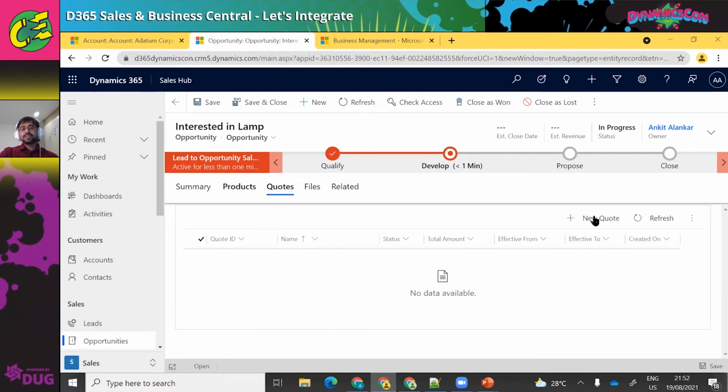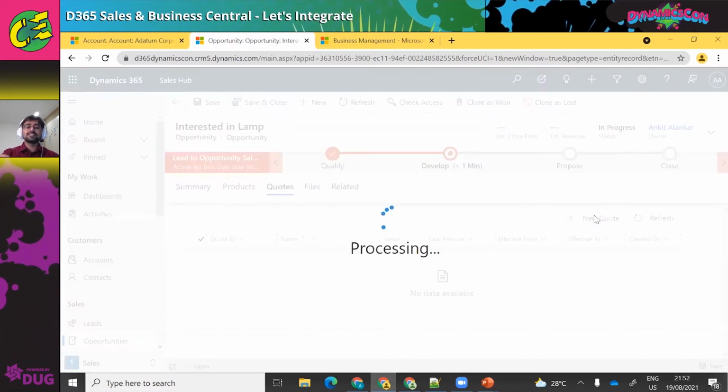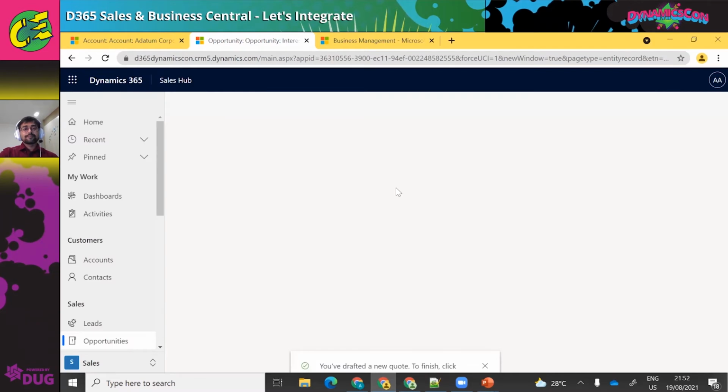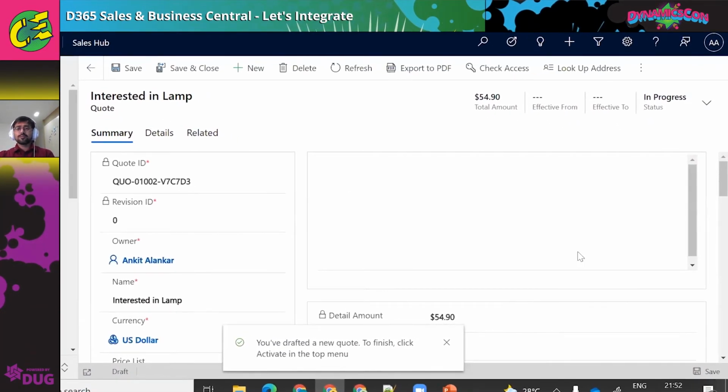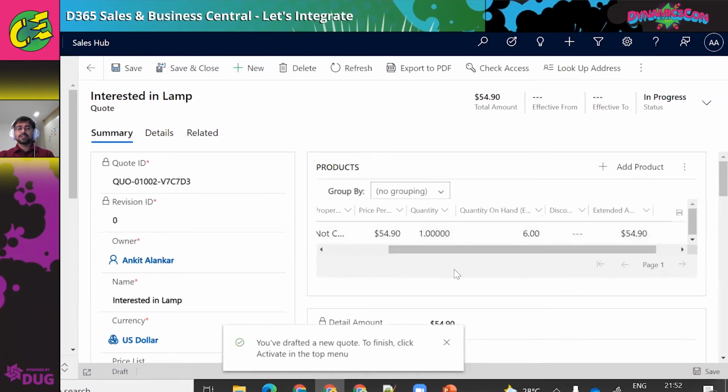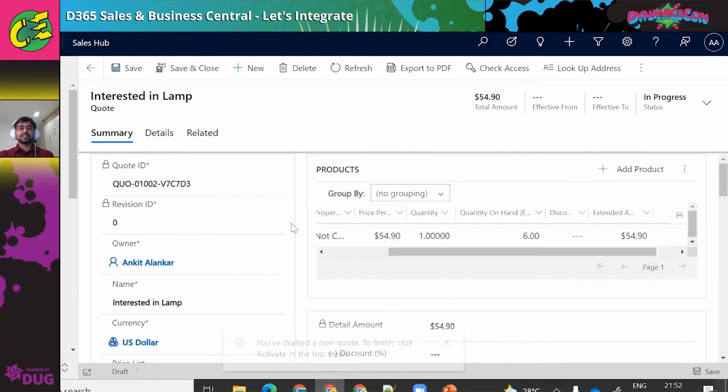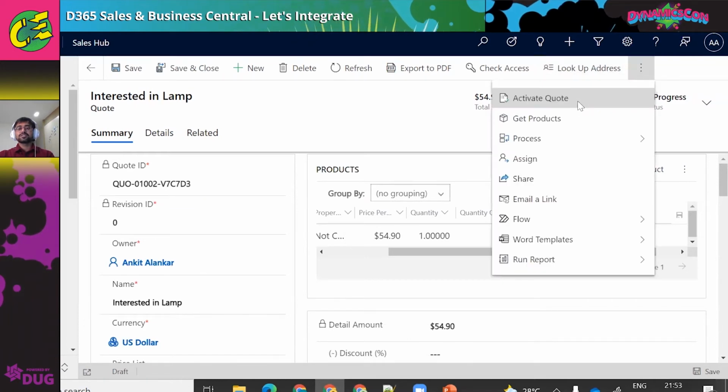Next, I'll quickly create this quotation with all the details populated. It's standard CRM: the quantity on hand, the products, the item quantity and price, everything is here. And then I'm going to activate this quotation.